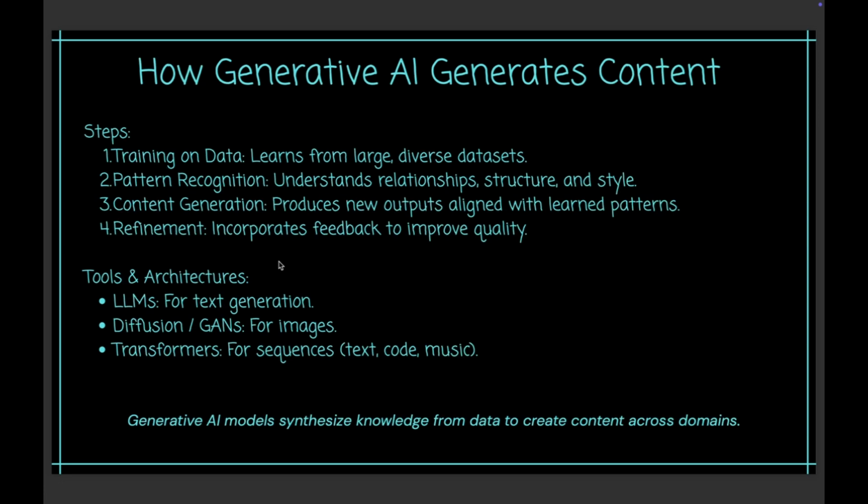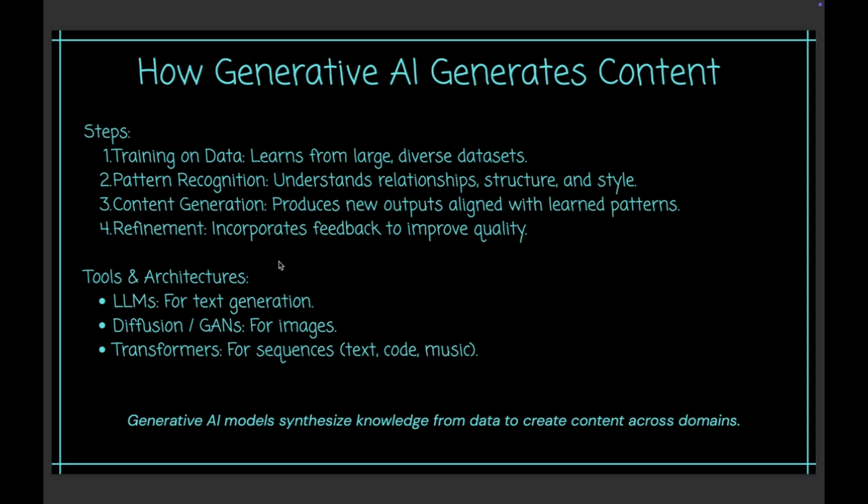Now, how does it work? How does it function? It learns from large, diverse data sets. It's trained on massive amounts of content. It recognizes the relationships, grammar, structures, and then it creates the content. That's the third step, that's content generation. It creates new content based on the previous patterns it has learned. Then comes refinement. It takes feedback and then refines the already made content it has.